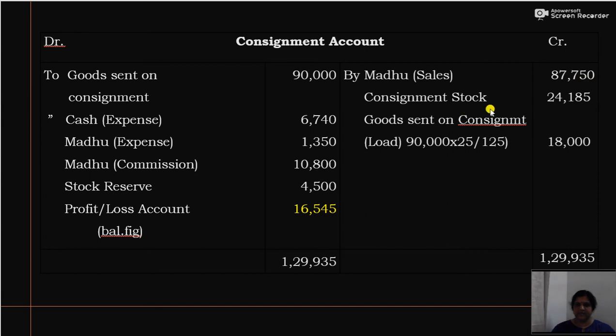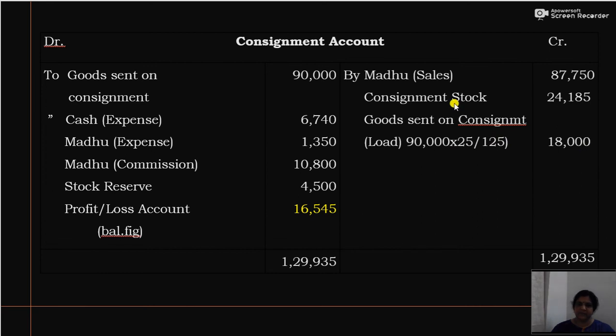Now you have to calculate the consignment stock and also the load, that is load on goods sent on consignment as well as load on consignment stock. Now here the load on goods sent on consignment can be calculated as invoice price is 90,000. So load will be 90,000 into 25 divided by 125, that is 1/4 on cost is equal to 1/5 on invoice price. That is 90,000 into 1/5, 18,000 will be load on goods sent on consignment.